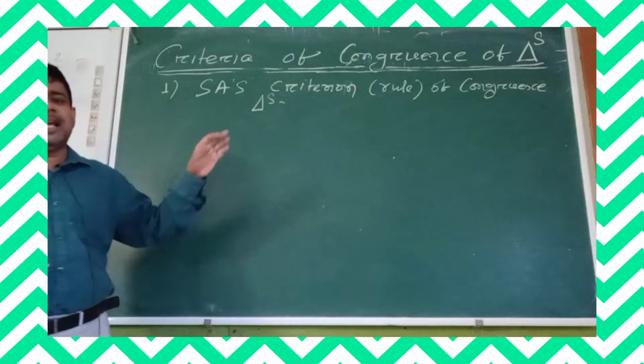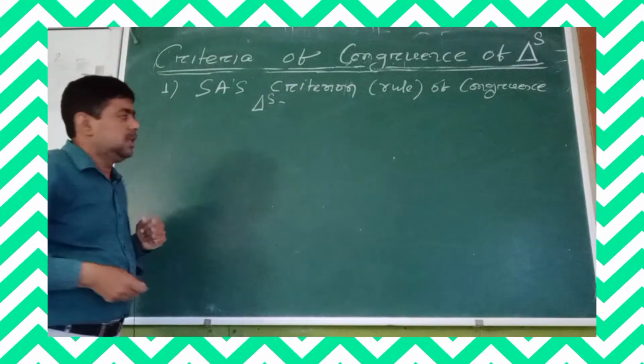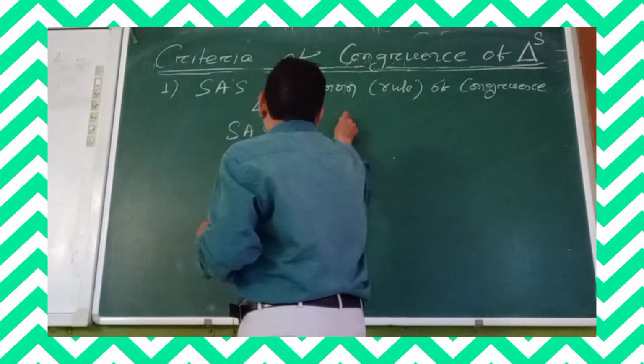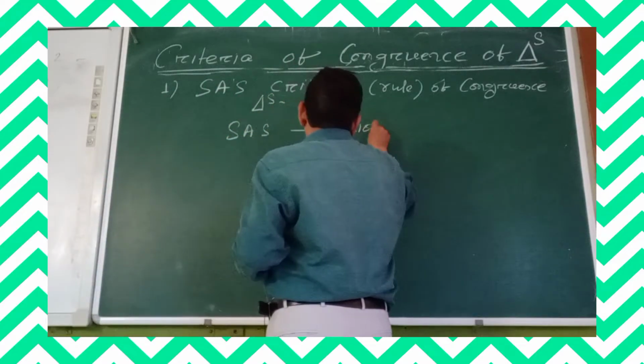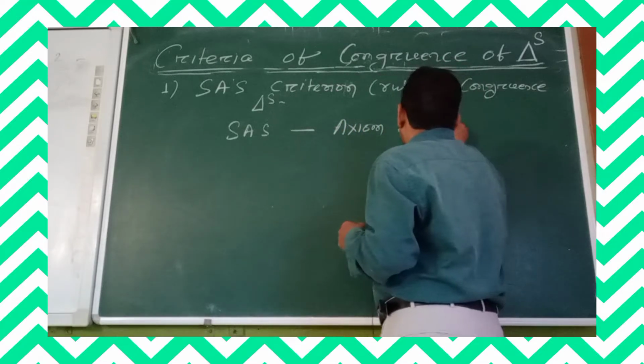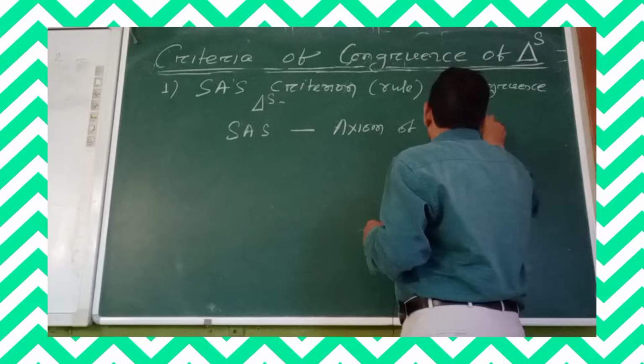This is also known as the axiom of congruency of triangles. Remember, side angle side is also known as the axiom of congruency of triangles.